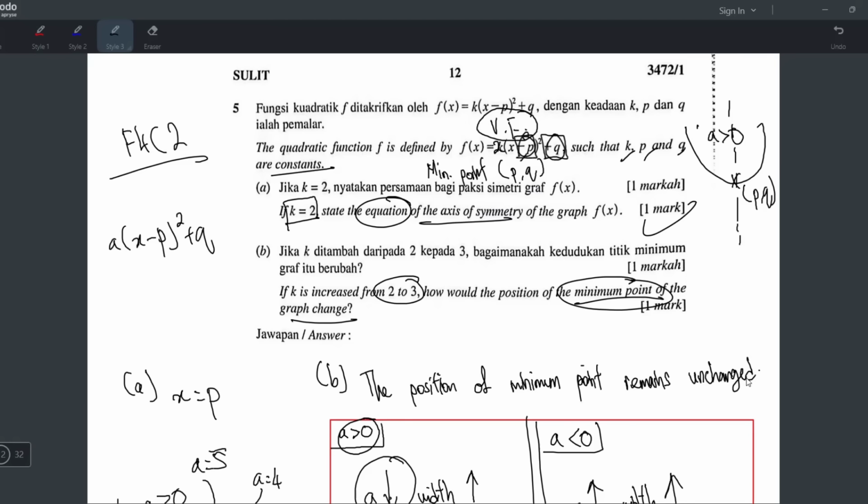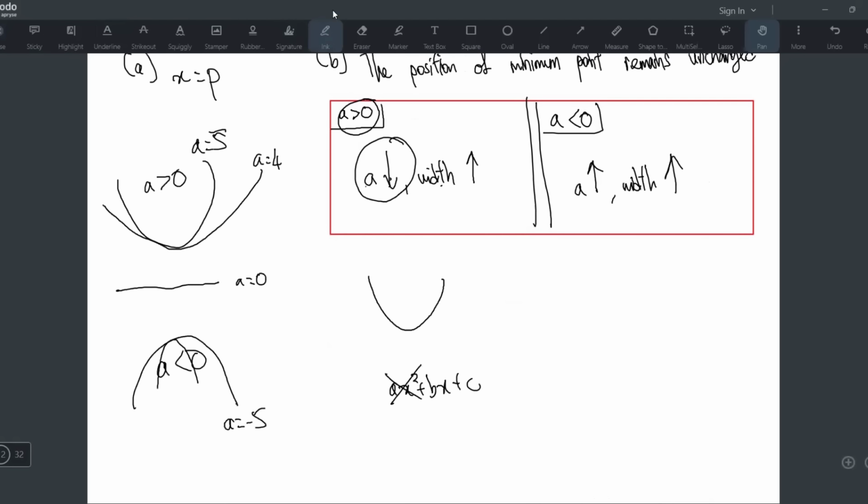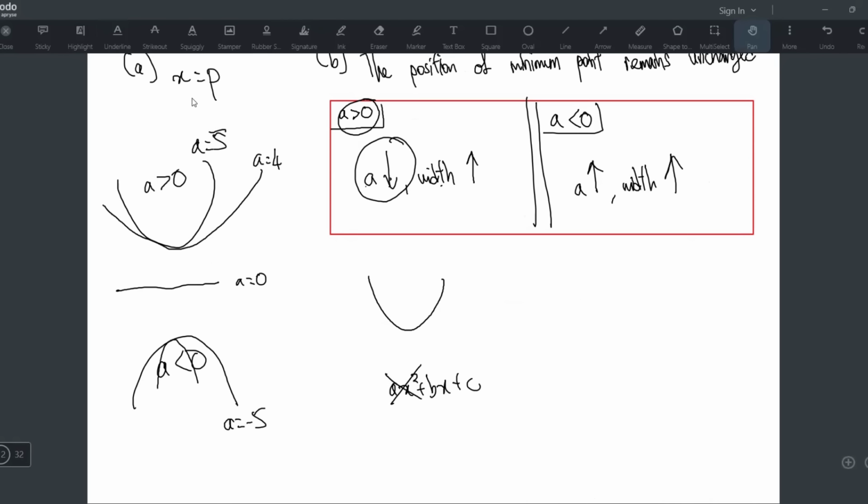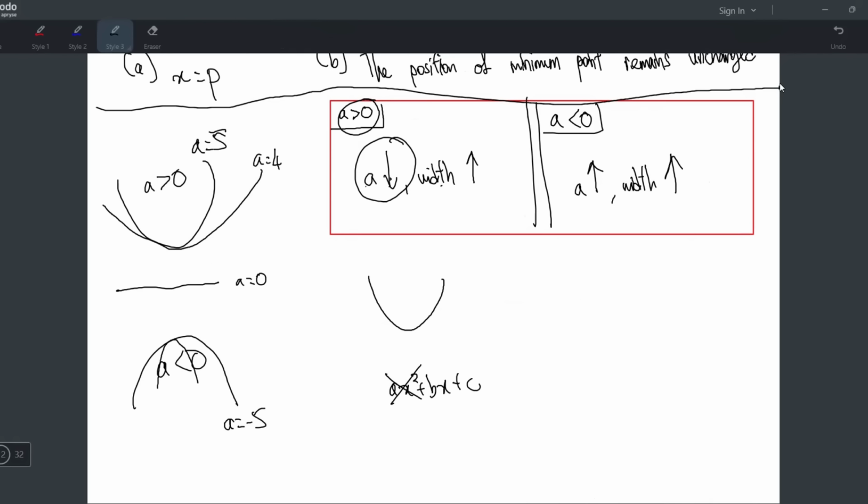But I hope you guys know this also, especially if you are facing SPM. You have to know this. Of course, you don't need to write this in your working in the exam. This is just my extra notes for you. So that's all.